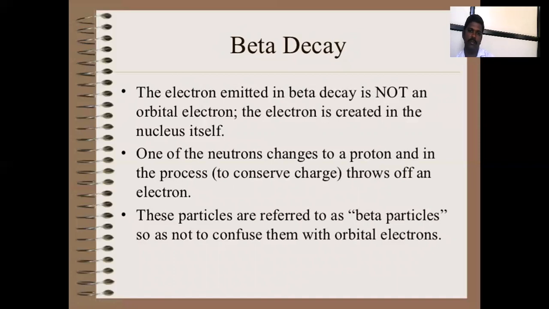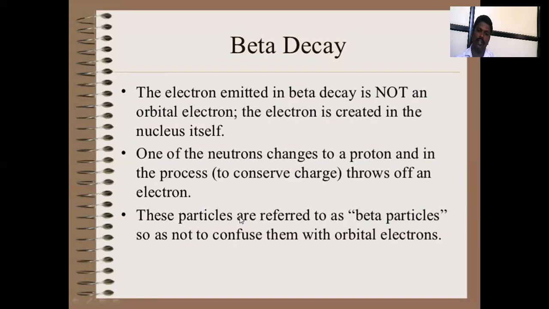The electrons emitted in beta decay are not orbital electrons. The electron is created in the nucleus itself. One of the neutrons changes to a proton in the nucleus itself, and the process creates the charge of an electron.